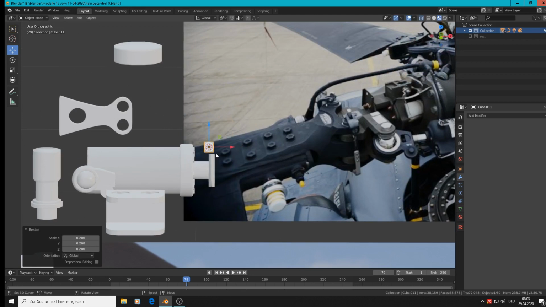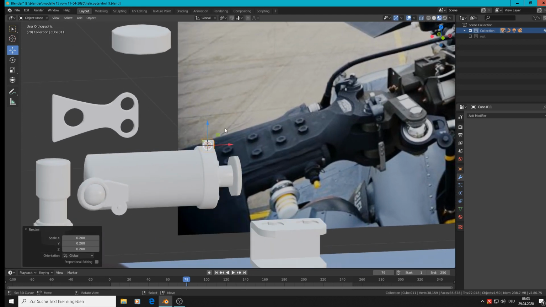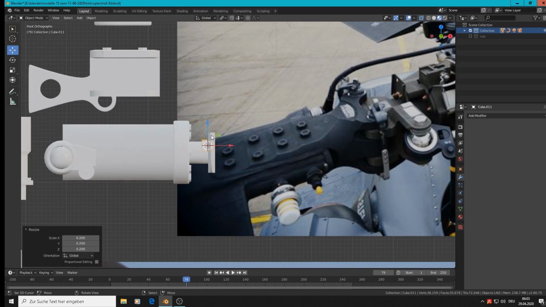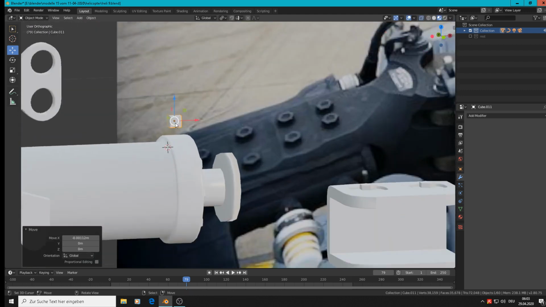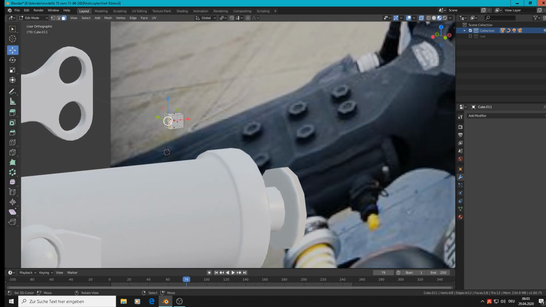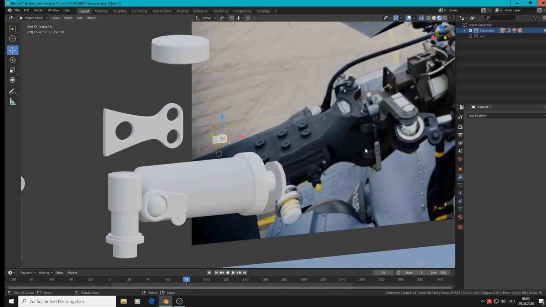So that means when we look from the front, it should come out there and should lean on this side. So scale down. It should be something like that. And then lean out. So we take that face and extrude them simply till there. And that's it. Done.